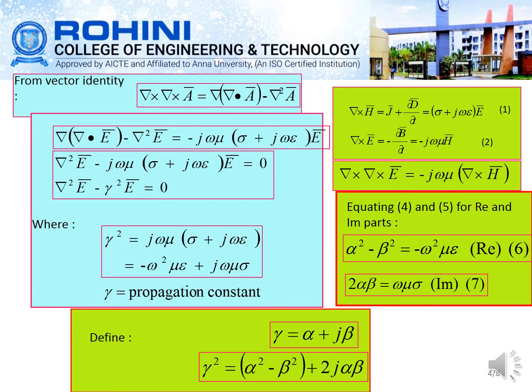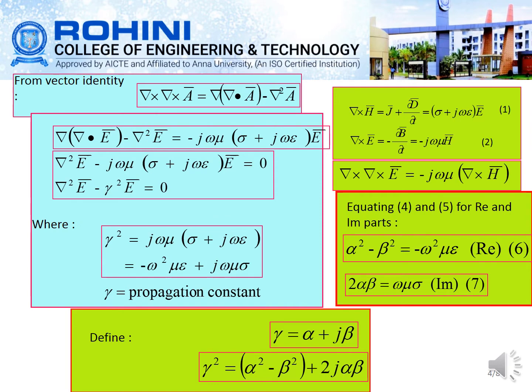Using the vector identity del cross del cross A vector equals del of del dot A vector minus del square A vector, substituting this, we get del of del dot E vector minus del square E vector is equal to minus j omega mu into sigma plus j omega epsilon into E vector.